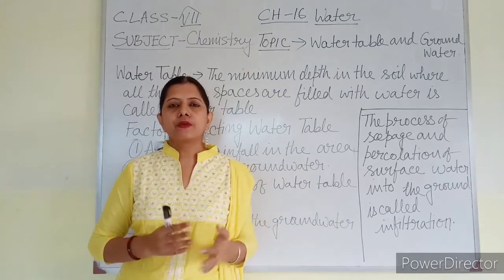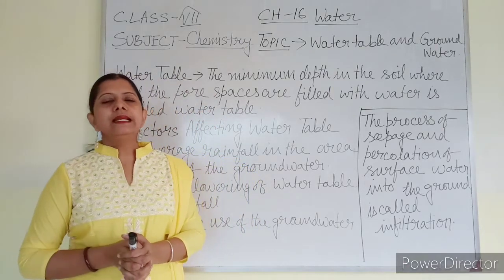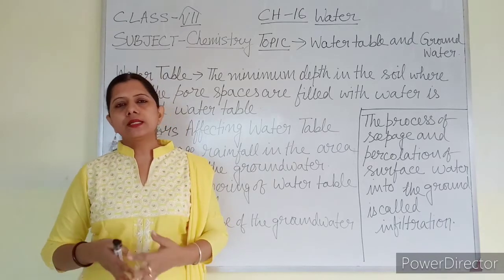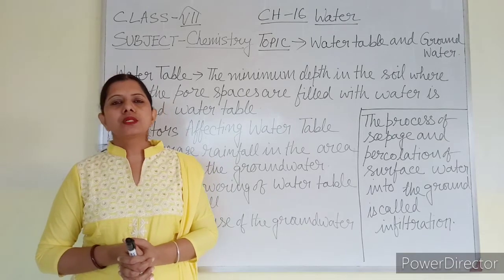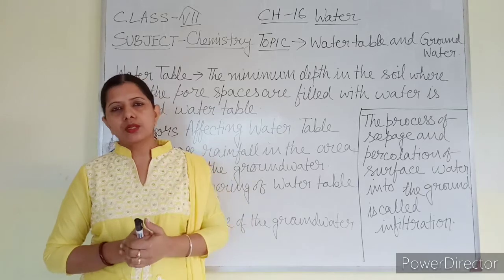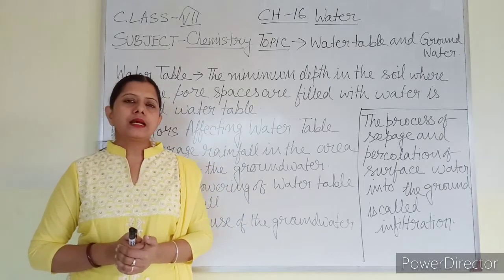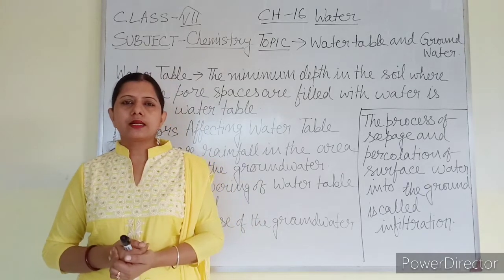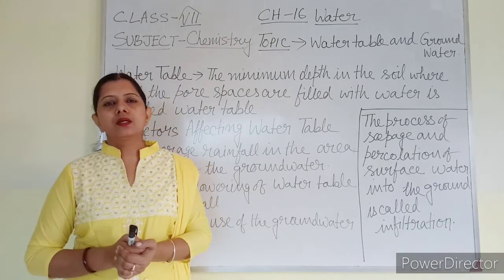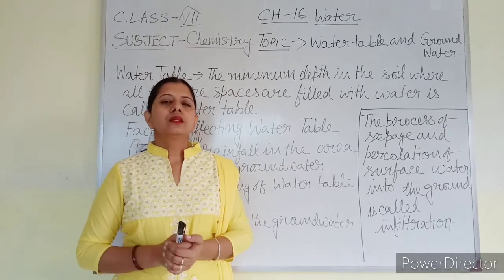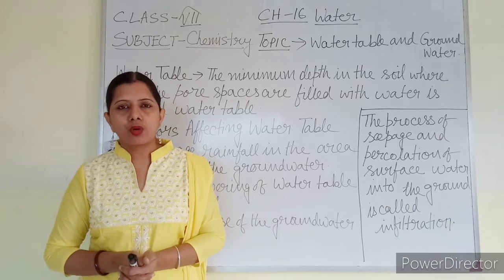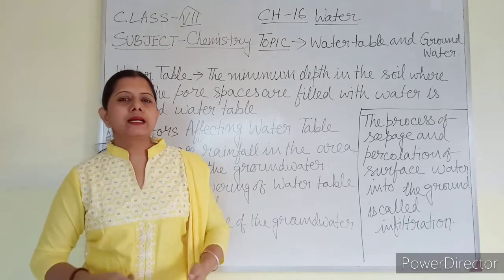And it also varies from season to season. In the rainy season, as lots of rainwater percolates through the soil, deposition increases and the water table comes near to the surface of the earth. On the other hand, during the dry season, that is during summer, too much evaporation occurs. Due to lack of rainfall also, the water table decreases. That is, the minimum depth from where the water deposition is found increases.